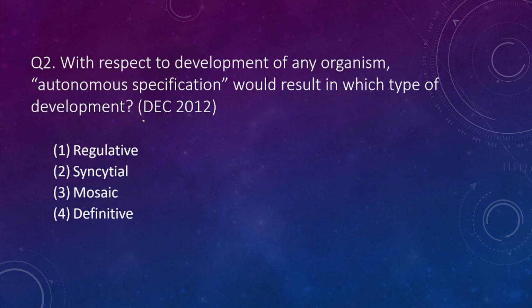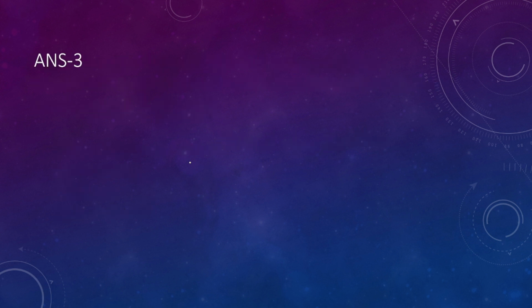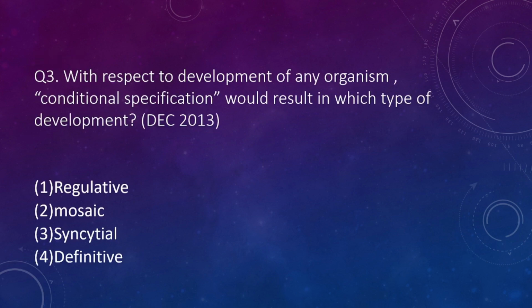The next question was asked in December 2012. With respect to development of any organism, autonomous specification would result in which type of development? So we all know that autonomous specification results in a mosaic type of development. Regulative type of development is seen in conditional specification, so it is not seen in autonomous, and there is no syncytial, no definitive. So the correct answer would be answer number 3.